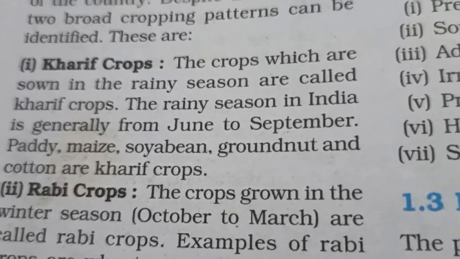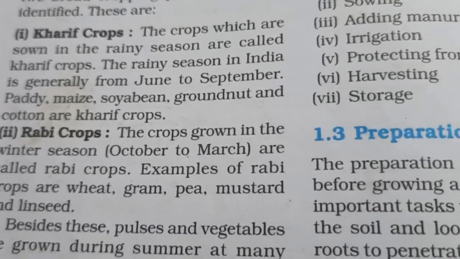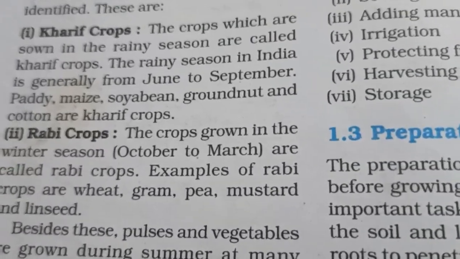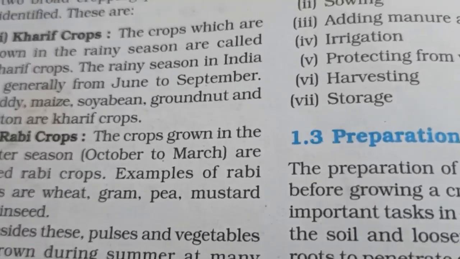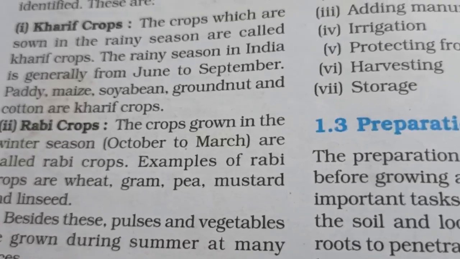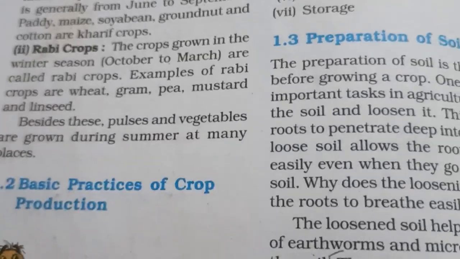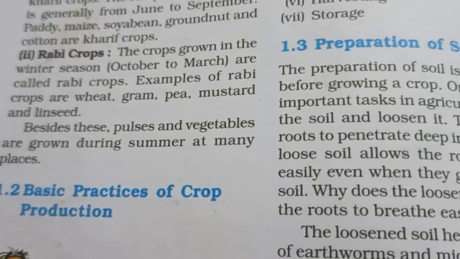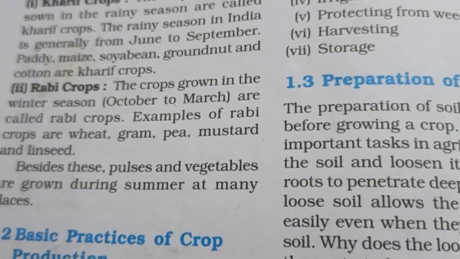The first one is Kharif crop, that is, the crops which are grown only in the rainy season are called Kharif crops. Now in India, the rainy season is from June to September. For example, paddy, maize, soyabean, groundnut and cotton. And Rabi crops means the crops that are grown in the winter season, for example, October to March.